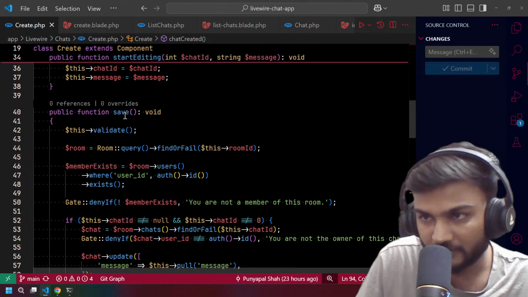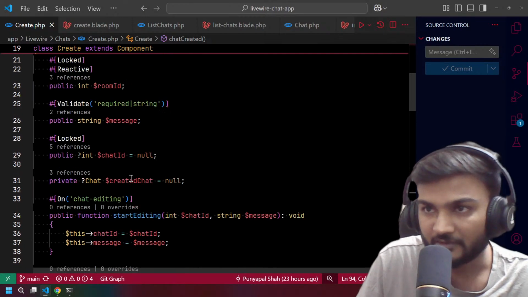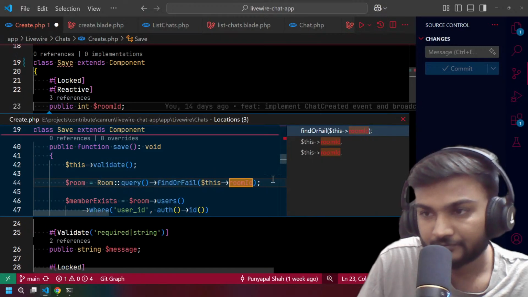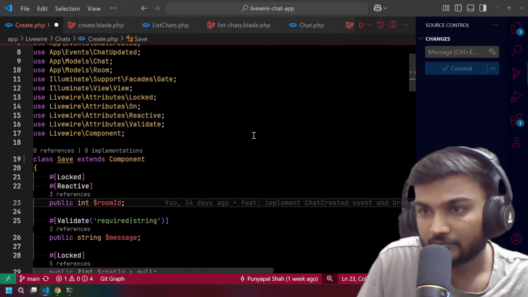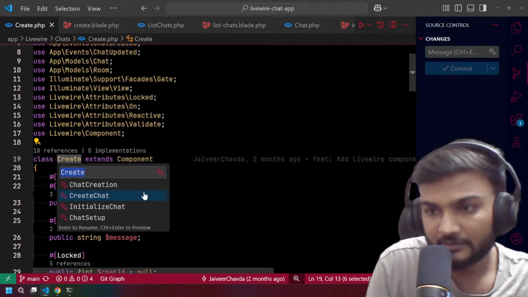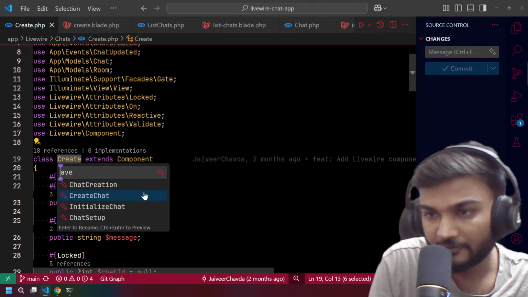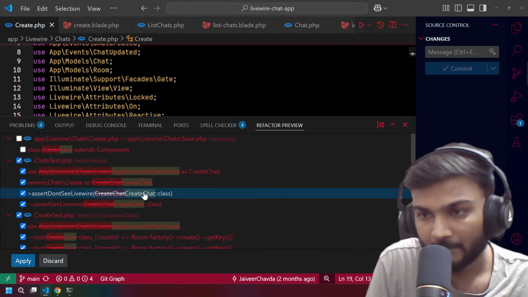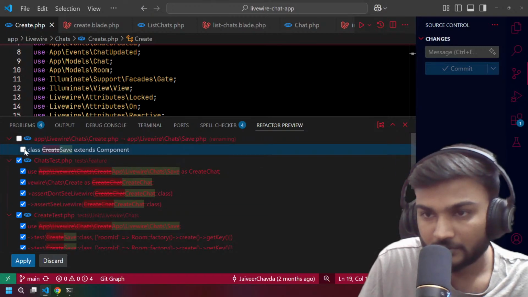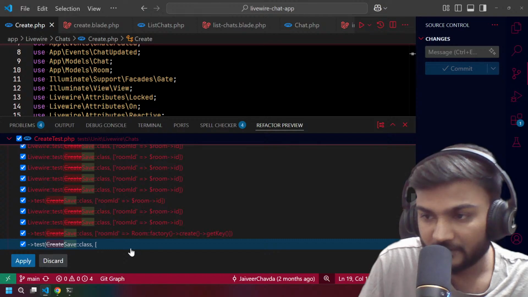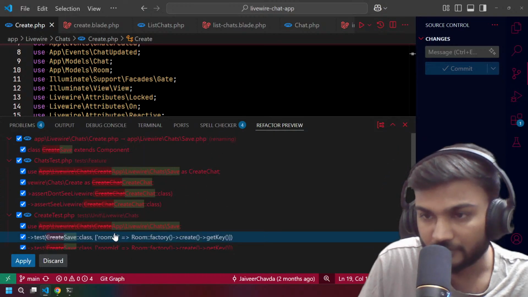We started saving stuff. So can we call it a save? We can use rename symbol, and we can say save. Now it will say that in this many places you want to do that. Yeah, of course we want to do that, and apply.